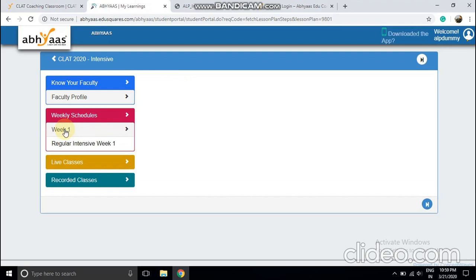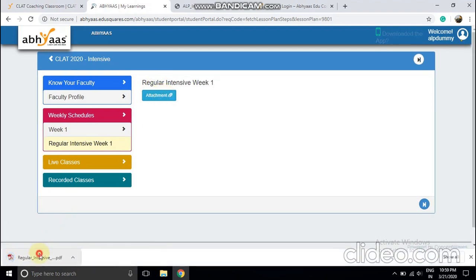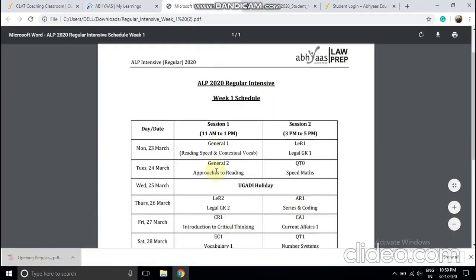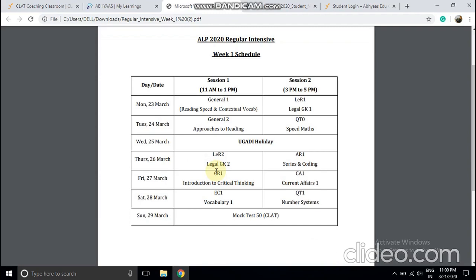And next, weekly schedule. Here again there is week 1, week 2, week 3, week 4, like that. It is a 6 or 7 week program, and the first week schedule we already uploaded and shared with you. This is again in PDF format, just download that. On 23rd March, we have two sessions, one in the forenoon and one in the afternoon.